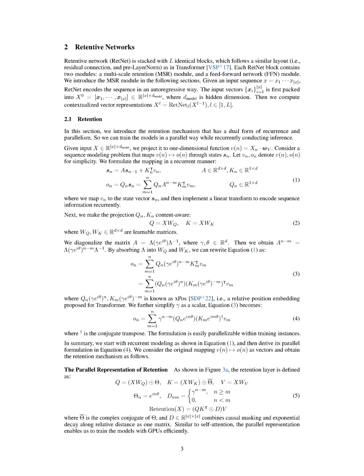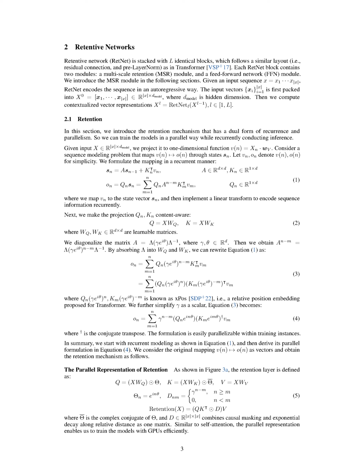We start with the input matrix X and project it to a one-dimensional function v_n, by multiplying each element of X with a weight vector W_V. We can think of this as a sequence modeling problem where we want to map v_n to o_n, through a series of states, which we'll denote as S_n.